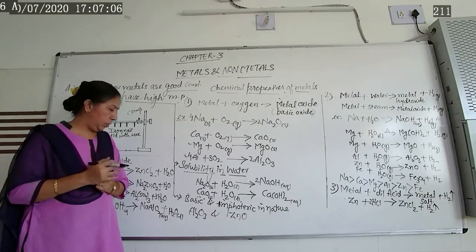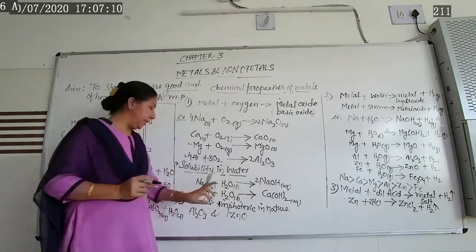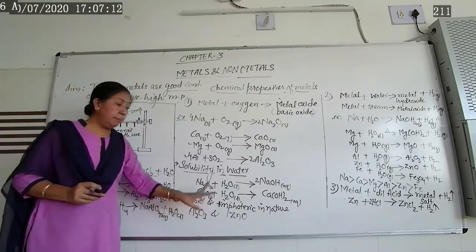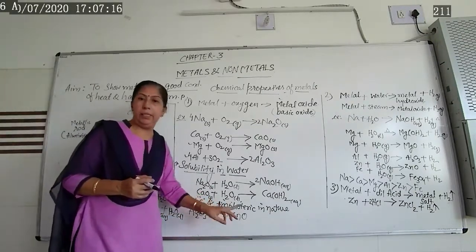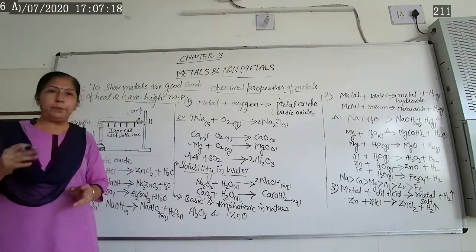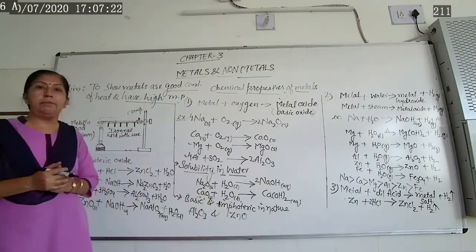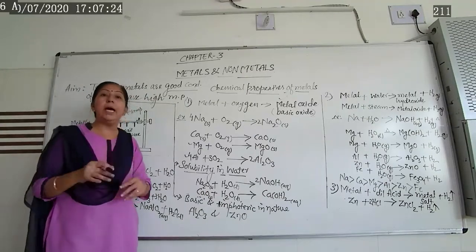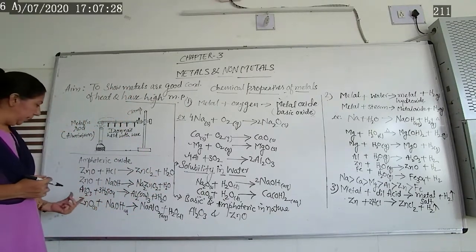Basic in nature. Now here, all these are basic in nature. But some of the metal oxides are known as amphoteric. What do you mean by amphoteric? Amphoteric means those oxides which react with acid as well as base are called amphoteric oxides.